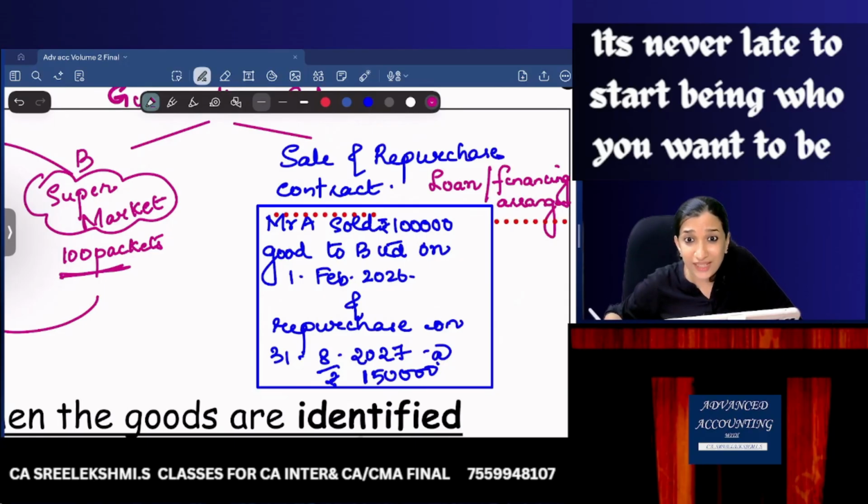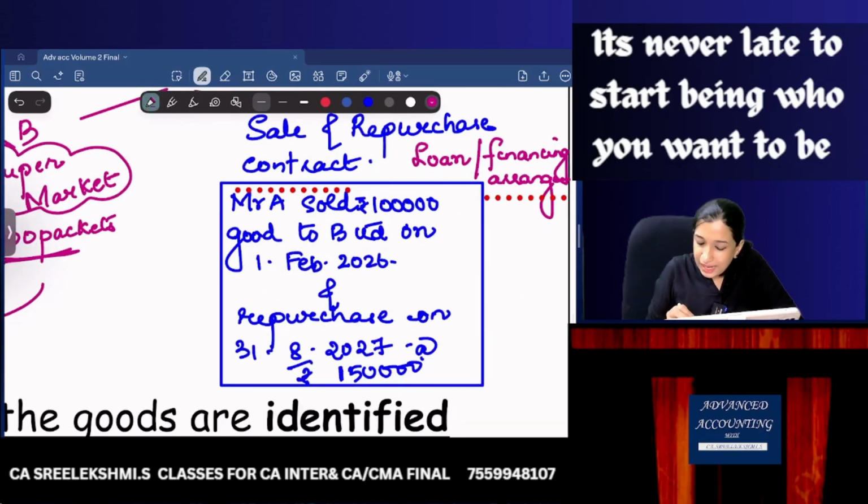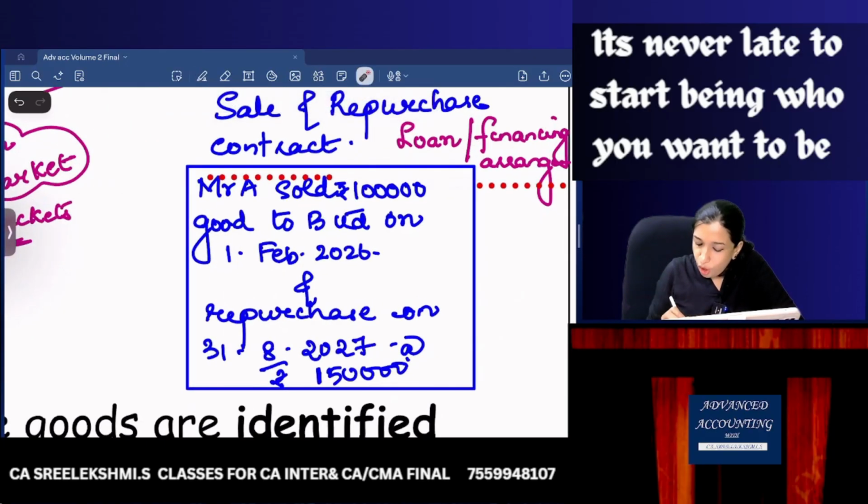But why? Mr. A needs a loan of 1 lakh. So these goods are given as security to B. What happens? Mr. A is getting money, goods are going out as security, and on 31st August 2027, goods are coming in. Security is coming back when you repay the loan. So 1 lakh is the loan amount, and when you repay, it is 1,50,000 along with interest.